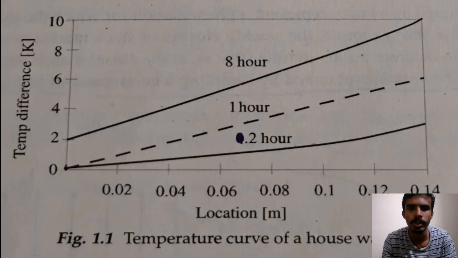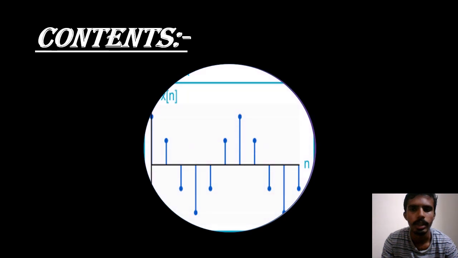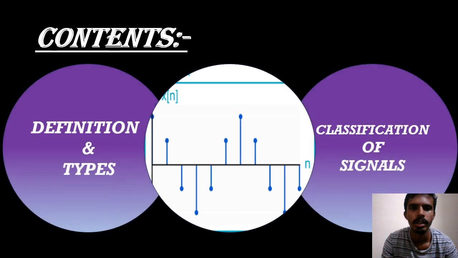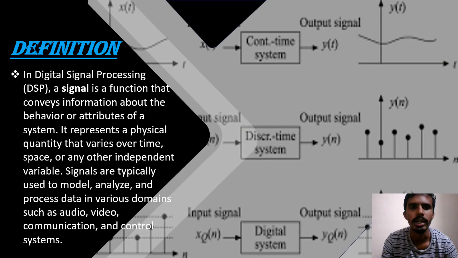So by looking into this image, we can understand that this is a signal. So we'll be understanding the classification of signals in today's video. The contents that we'll be covering would be a lot about the signals, their classification, their properties, and how many classifications are available. So we'll be looking into the definition, types, and classification of signals. So first we have the definition.